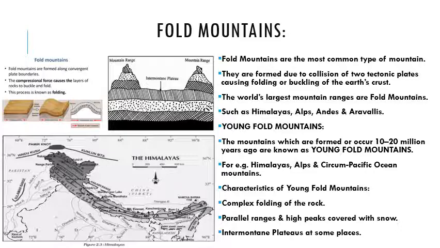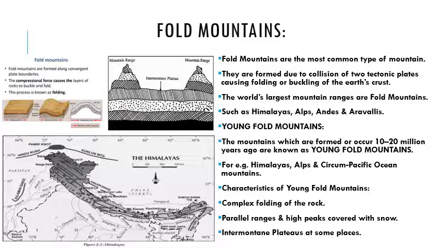Now we know that we have two types of fold mountains. One is young fold mountains, another is old fold mountains. First of all, we will discuss the young fold mountains. The mountains which formed approximately 10 to 20 million years ago are known as young fold mountains. For example, the Himalayas, Alps, and Circum-Pacific Ocean mountains. Moreover, the Andes are there.